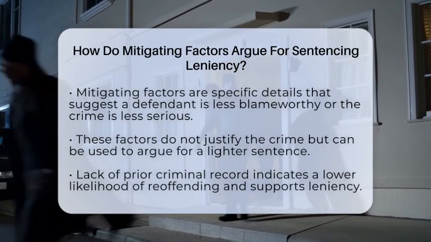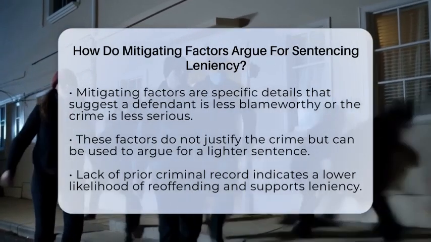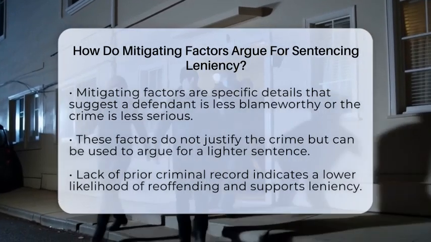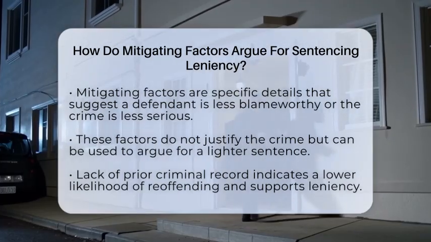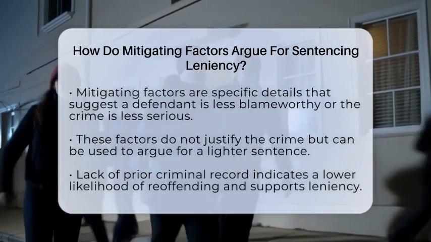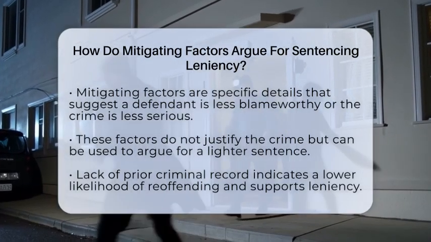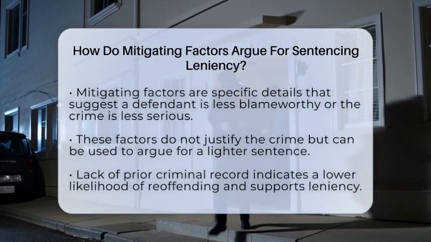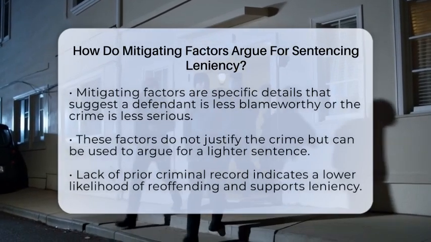They are specific facts or situations that make the court see the defendant as less blameworthy or the crime as less serious. These factors don't justify the crime but help argue for a lighter sentence. For example, if someone has no prior criminal record, it suggests they are less likely to reoffend. This can support a case for a more lenient punishment.